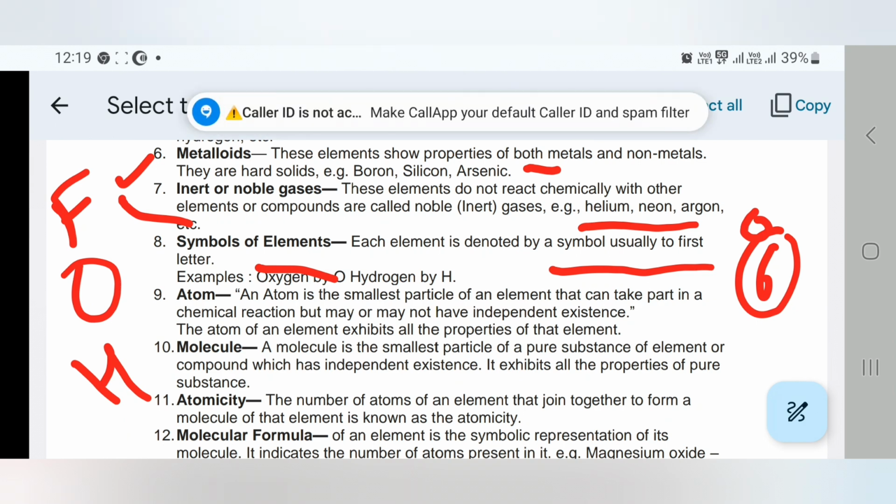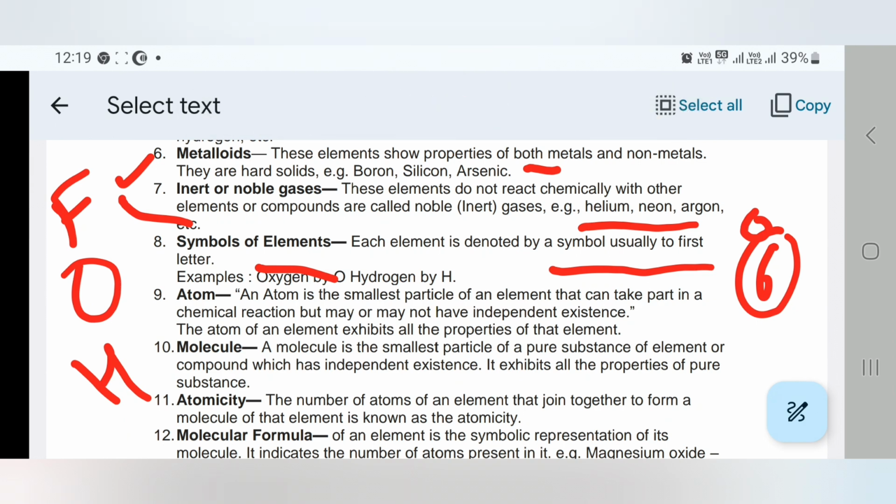An atom is the smallest particle of an element that can take part in a chemical reaction but may or may not have independent existence. An atom consists of 3 subparticles: proton, electron and neutron. Protons are positively charged, electrons are negatively charged and neutrons do not have any charge.